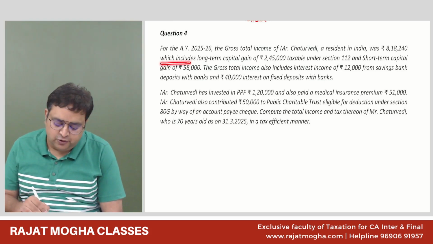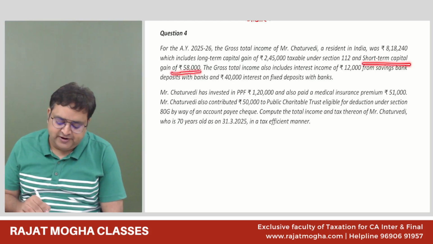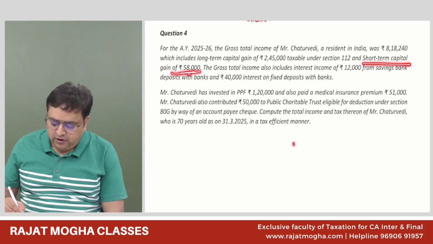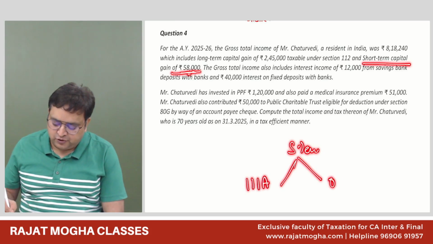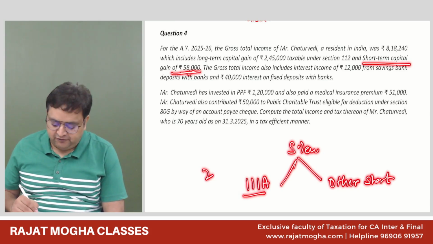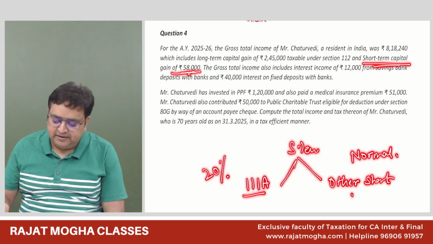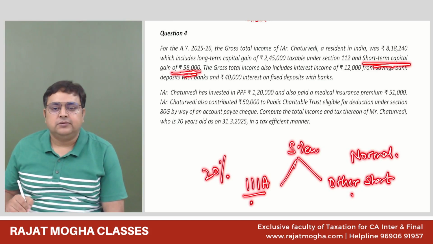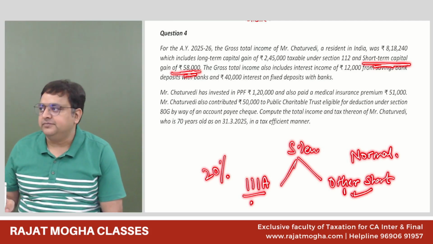It says which includes short-term capital gain of 58,000. You all know that short-term capital gain is of two types. One is 111A, one is other short-term. 111A is taxable at a rate of 20%. Other short-term is at the normal rate. Have they mentioned that it is 111A? No. So it is other short-term.